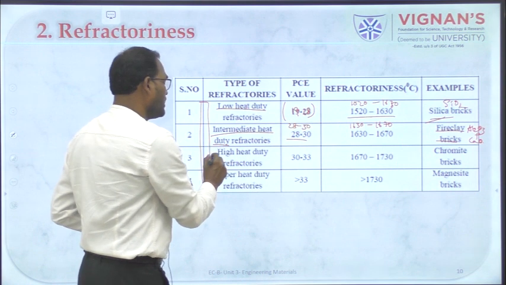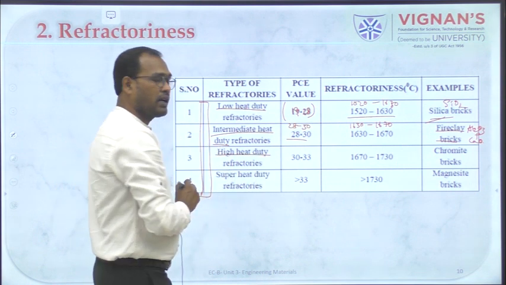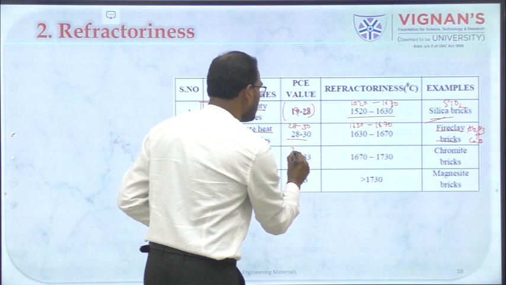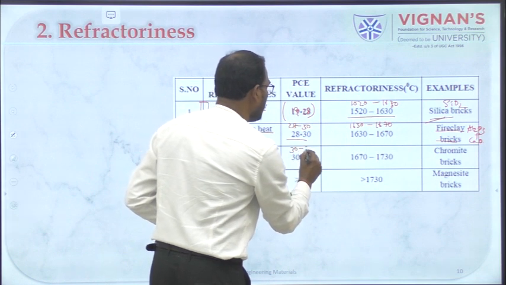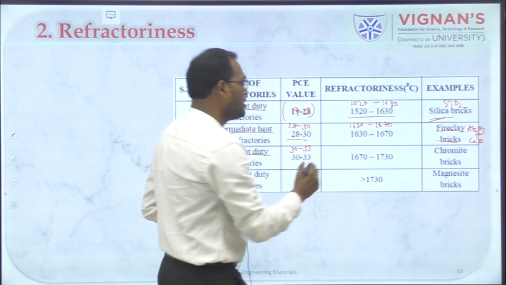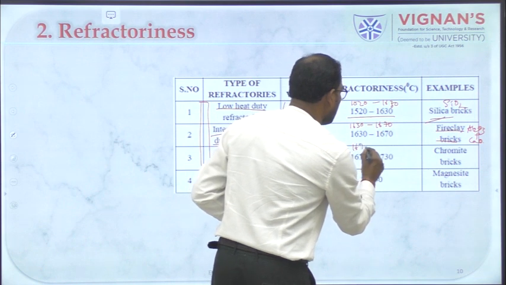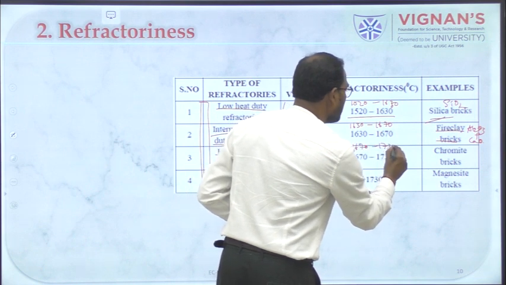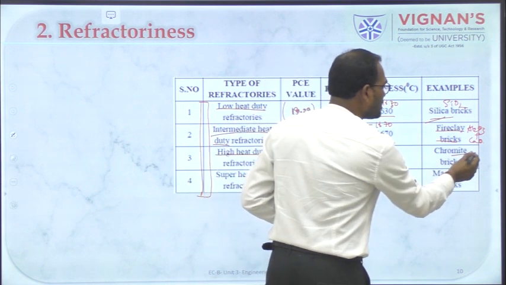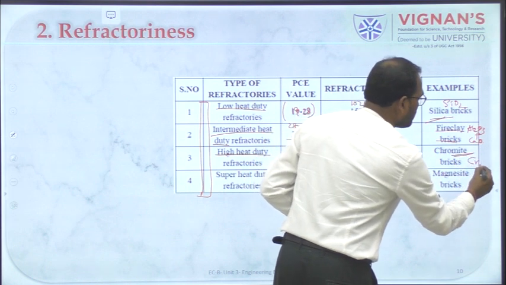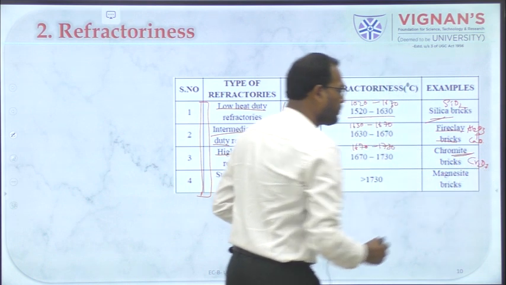And the third one is high heat duty refractory, which has a PCE of 30 to 33, and the temperature ranges from 1670 to 1730, and chromite bricks are used, which will be Cr2O3.